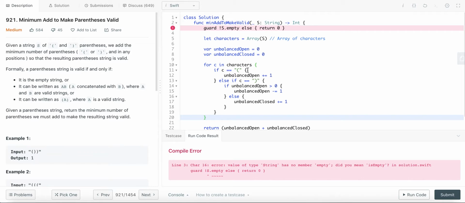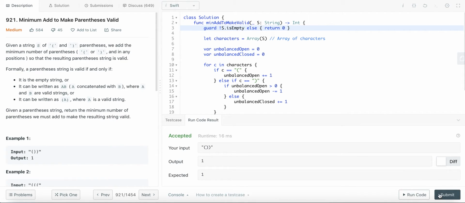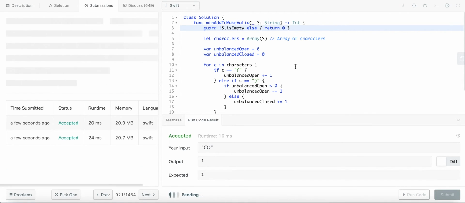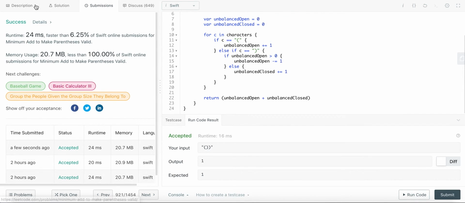Sorry, okay, it should be isEmpty. Okay, that works. Cool.